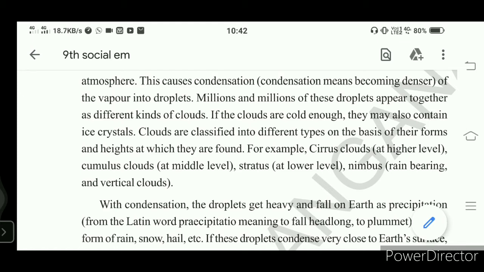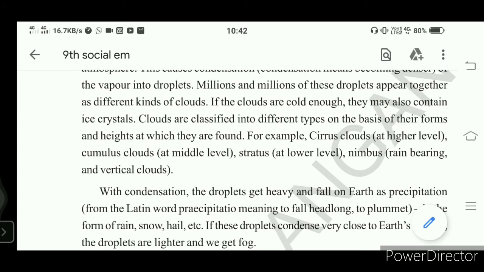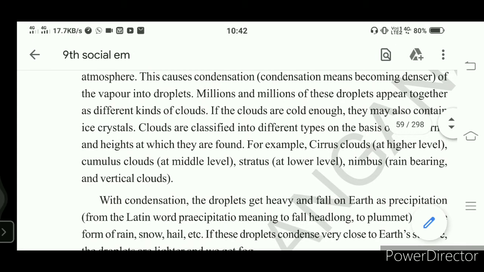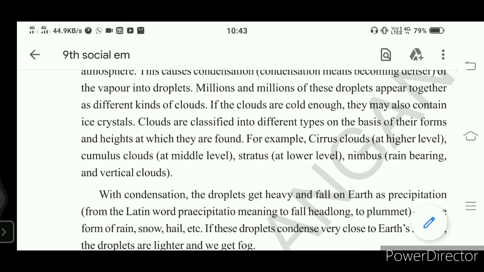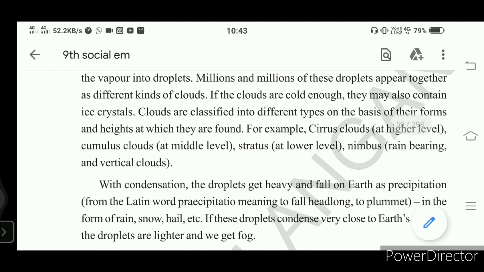That means they bring rain and they spread vertically, from the bottom to top, and the clouds are very near to the surface. Those are called nimbus clouds. So there are different types of clouds based on the height where they appear. So with condensation, these millions and millions of droplets, when they come together, become heavy.